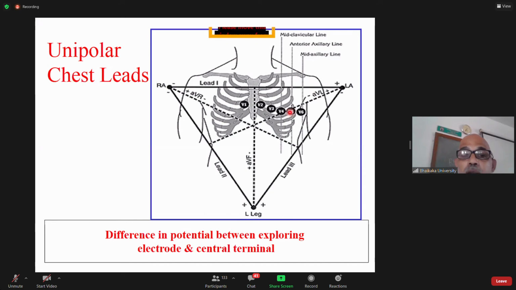Okay. Now, the chest lead potential: the exploring electrode, that is V1, V2, V3, V4, V5, V6, and the central terminal, the Wilson's terminal, which is at zero potential. These unipolar chest leads record in the horizontal plane.